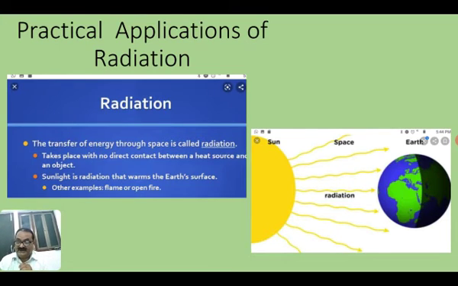And by radiation, you know that when you keep anything in an open area in daytime, that thing becomes hot due to the radiation.